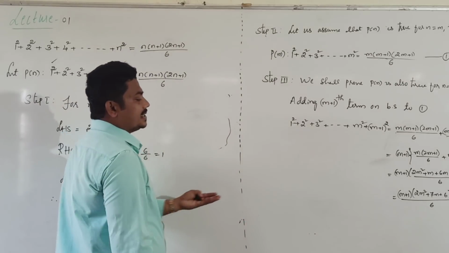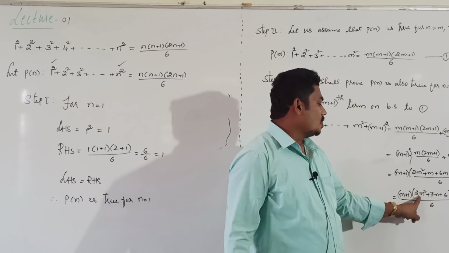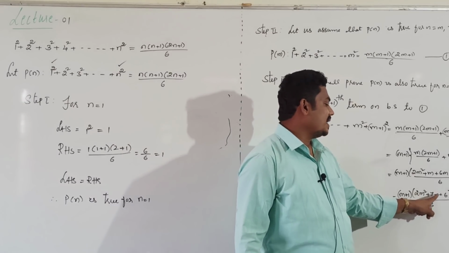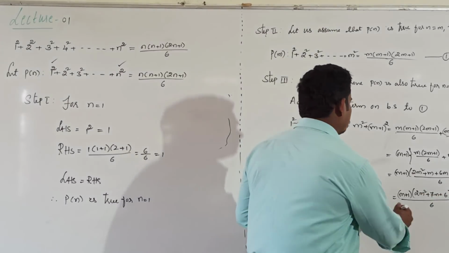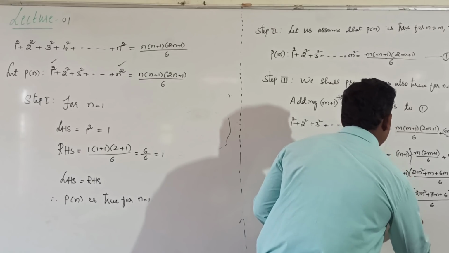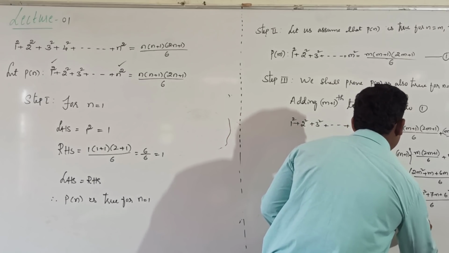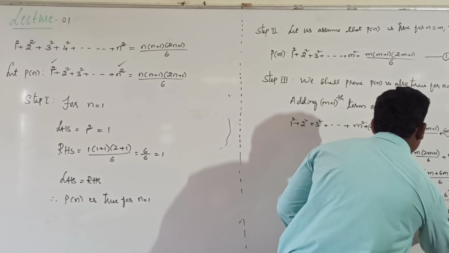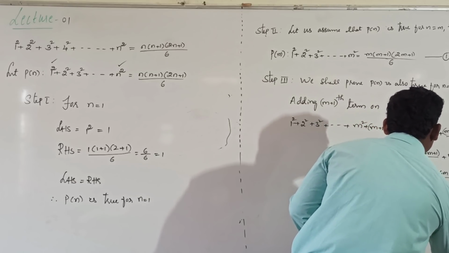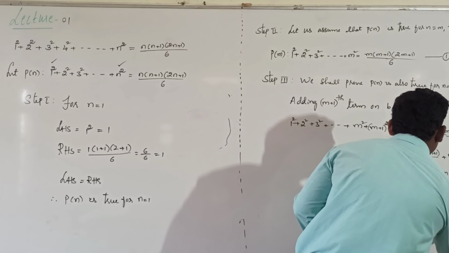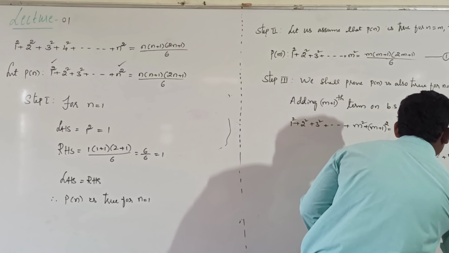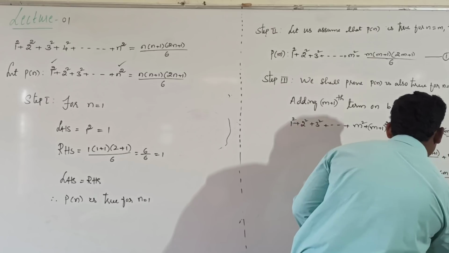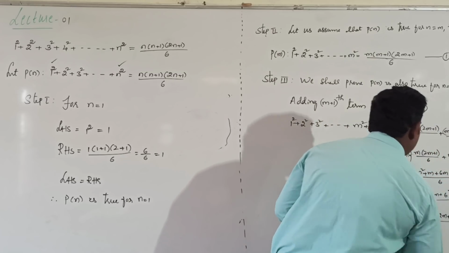How to factorize quadratic expression? 2m square plus 7m plus 6 is m plus 1 into m plus 2 into 2m plus 3, whole thing divided by 6.